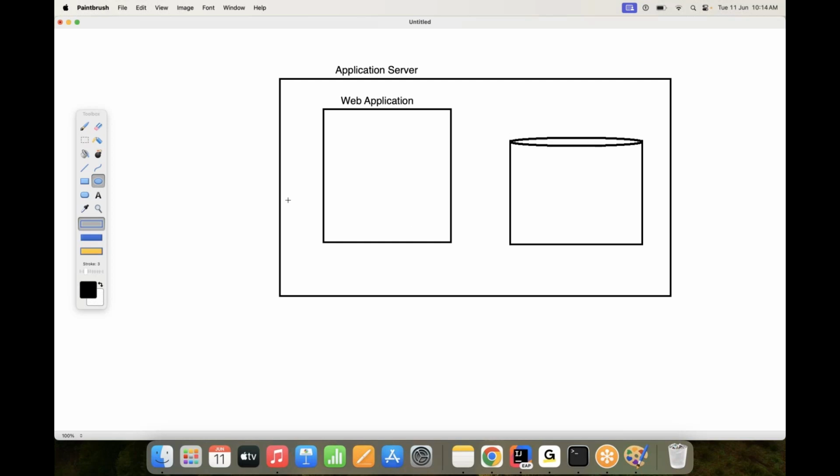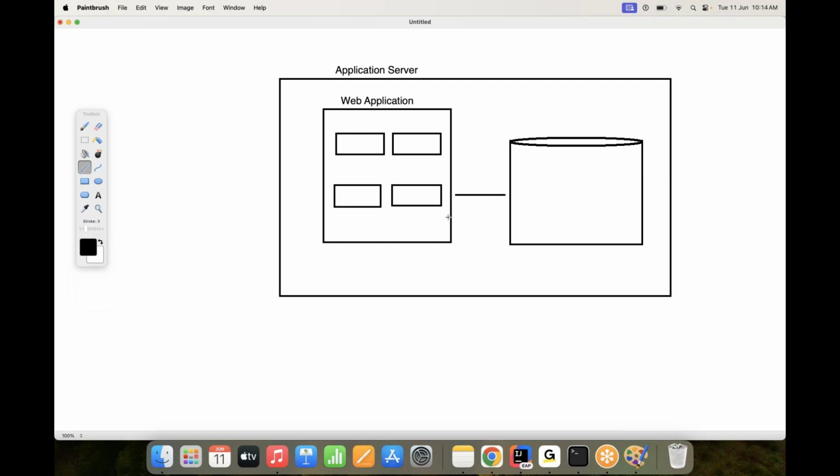Okay. All right, sir. So now the point is, the web application I prepared here, where a number of web resources we provided. All these are web resources, no? Maybe HTML pages or servlets or maybe some DAOs or maybe service components, whatever it may be. Between this web application and the database, there is some connection here we require.